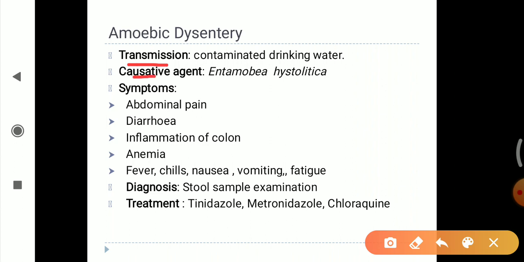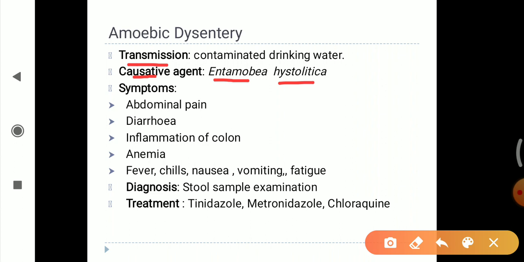Causative agent, which means the pathogen that causes the disease, is Entamoeba histolytica. This is the protozoa responsible for amoeba dysentery.